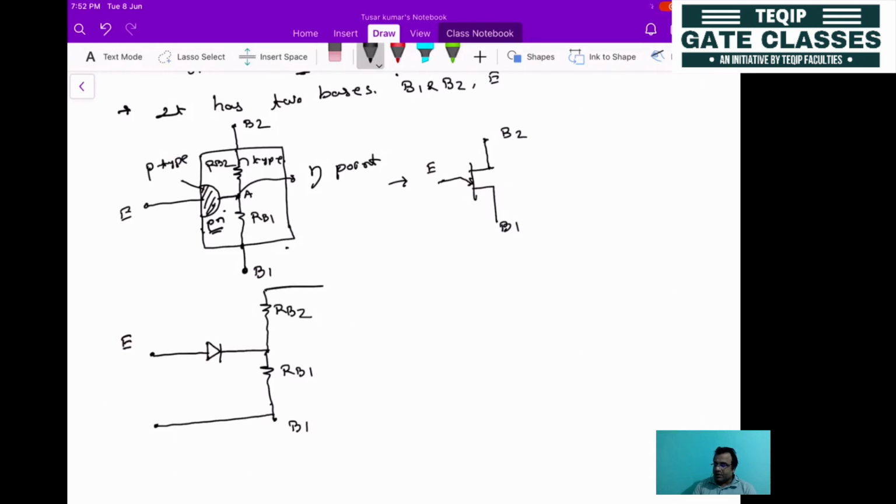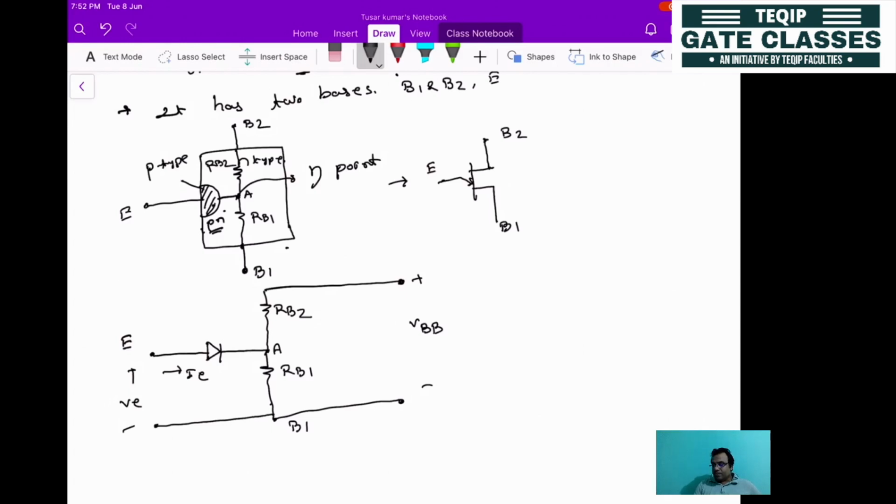This will be connected here. This will be the voltage, that is VBB. Here the voltage is plus minus, this is VE. Here the current flowing will be IE. And this point is A, which is known as the eta point.